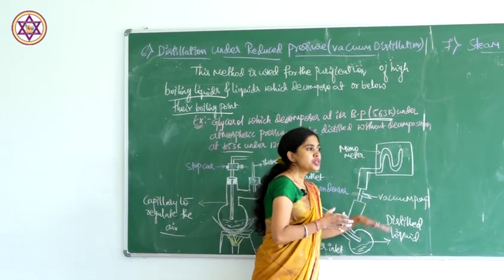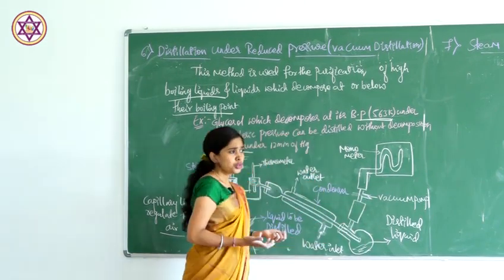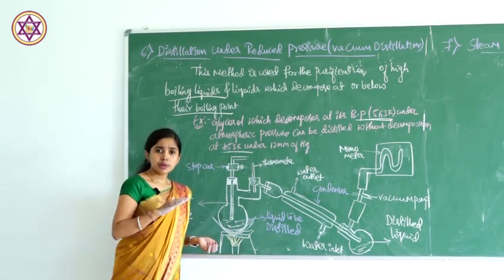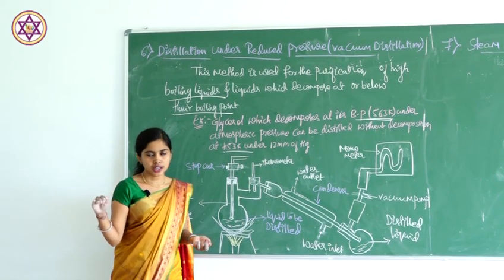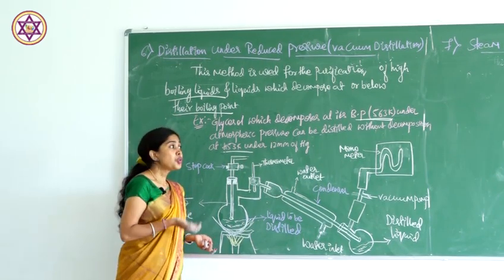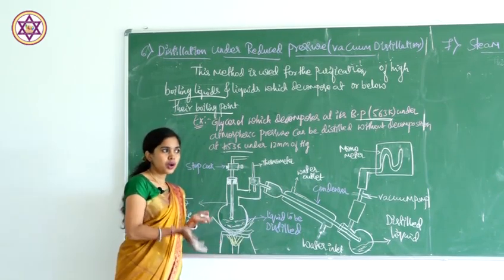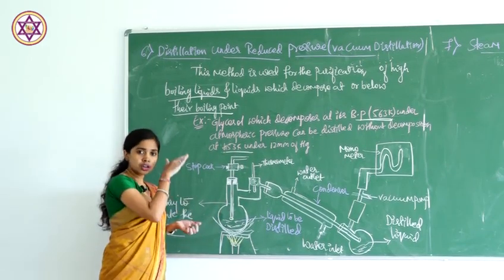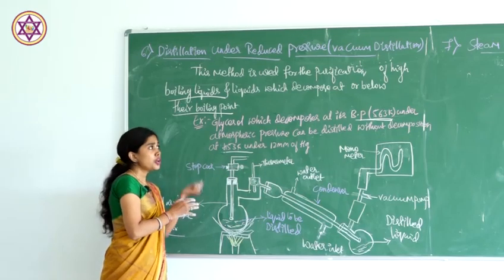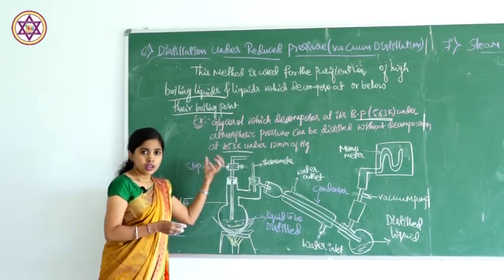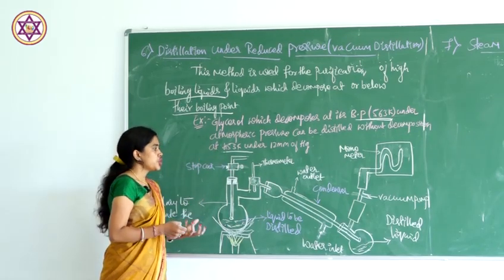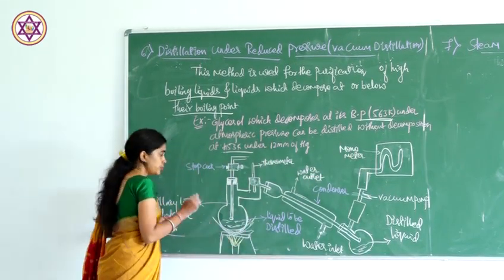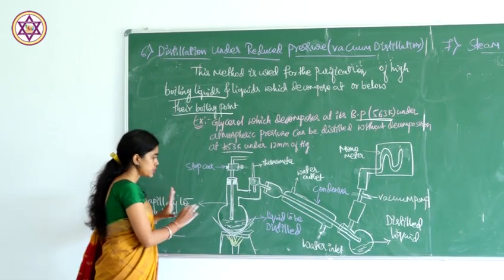Why? Because a liquid starts to boil when the vapor pressure of the liquid is equivalent to the atmospheric pressure. If we reduce the pressure here, we can reduce the boiling point of the liquid without decomposition. Therefore, we are going to use the manometer here, and the vacuum distillation process is going to be done.